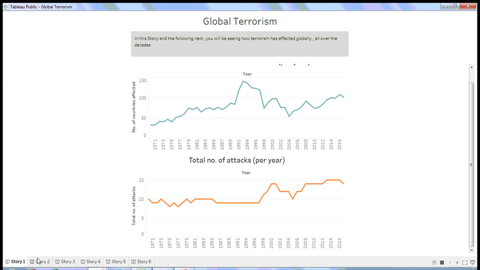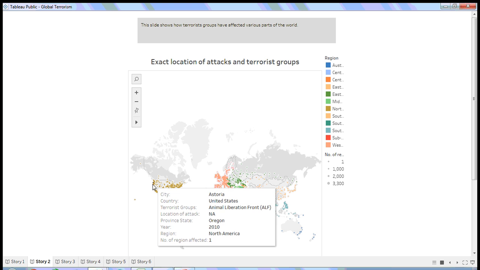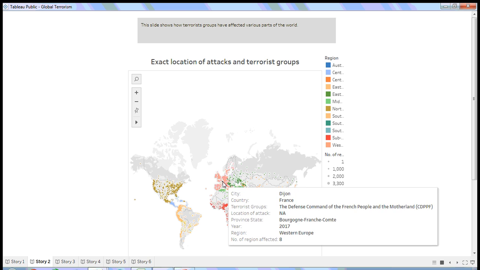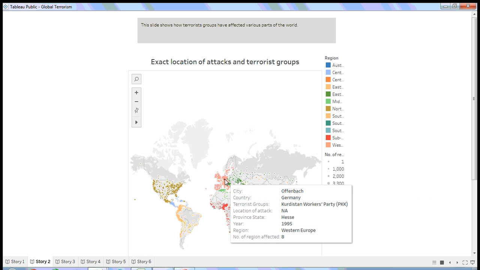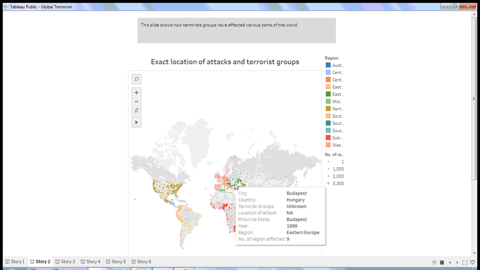Moving to the next story, we are here to see the exact locations of the attacks and the terrorist groups responsible for the attack. These small colorful dots tell us the locations where the terrorist attacks have taken place.